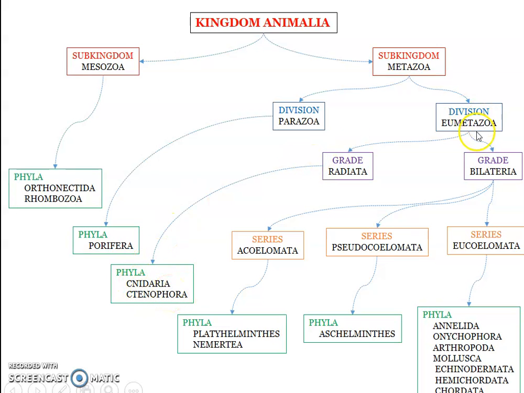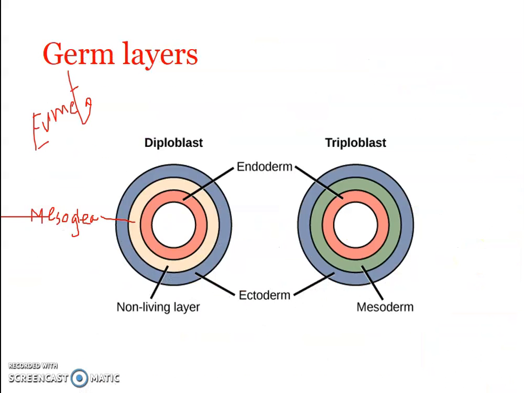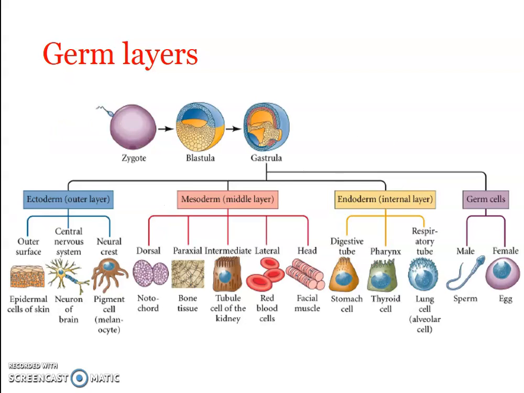Among the eumetazoans, all other animals possess the triploblastic condition, having three different, separate germ layers. That is, Radiata are diploblastic in condition, while Bilateria are triploblastic in condition. I hope it is clear. And we have already seen that in the triploblastic condition, that is in Bilateria, which includes even human beings, the ectoderm gives rise to what all structures? The nervous system, sensory structures, and the epidermis, that is the skin structures.